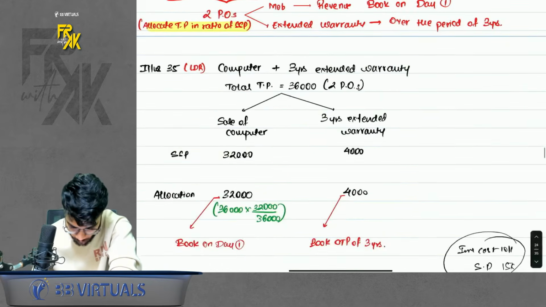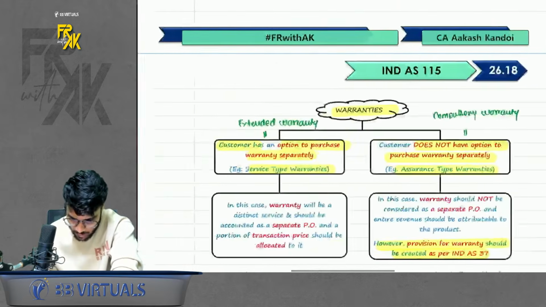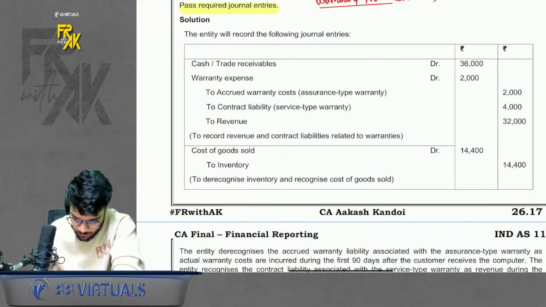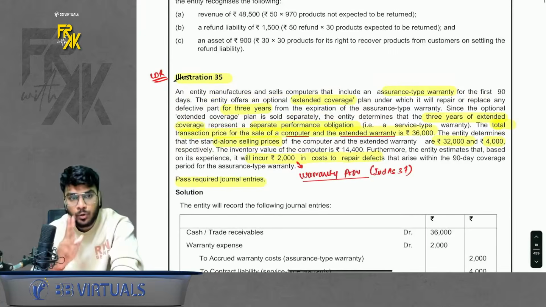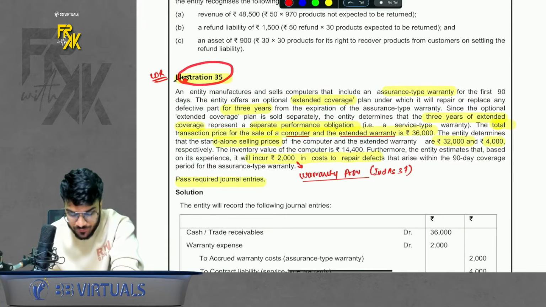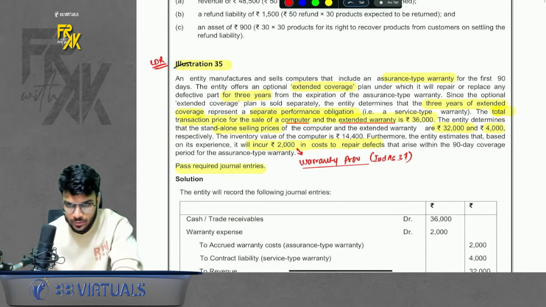Simple. Okay. Now, so this was there. Now to understand this concept of warranty, we had few questions. We have 2 questions. One is illustration 35 and 36. 35 is more important. So what does it say?